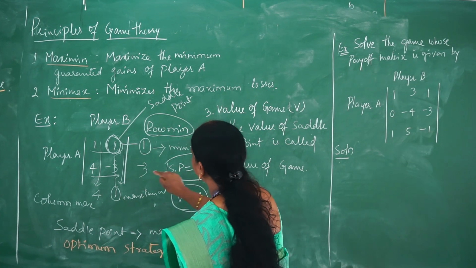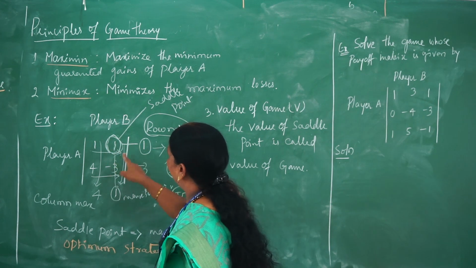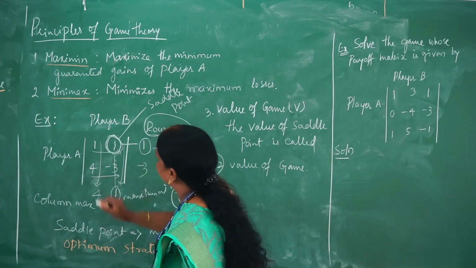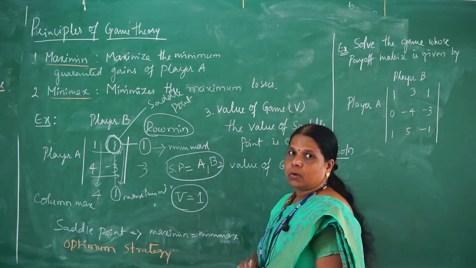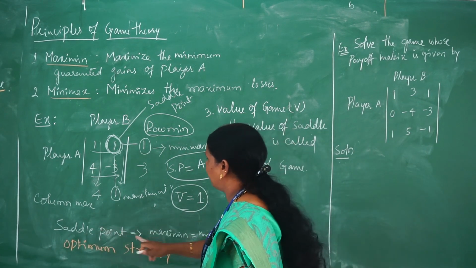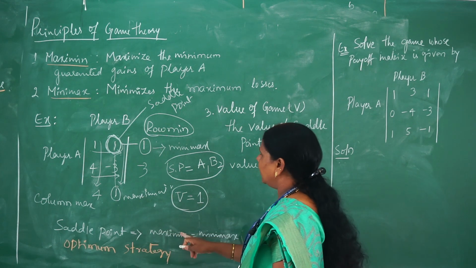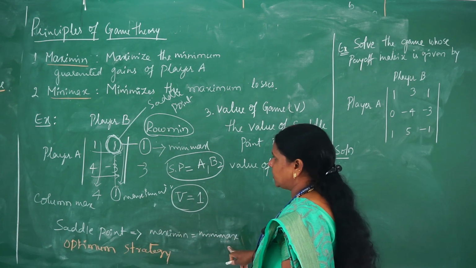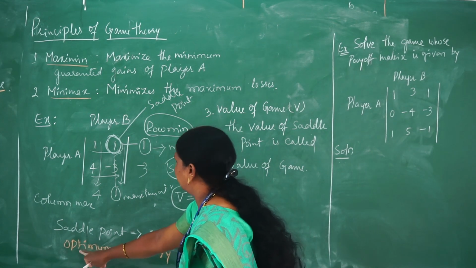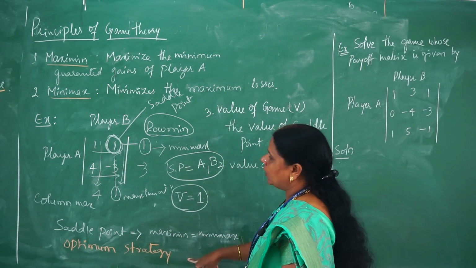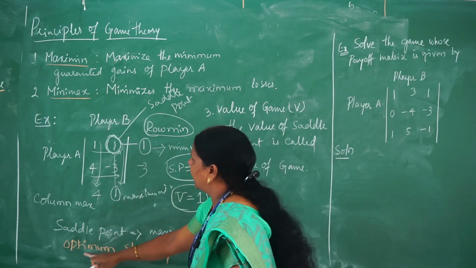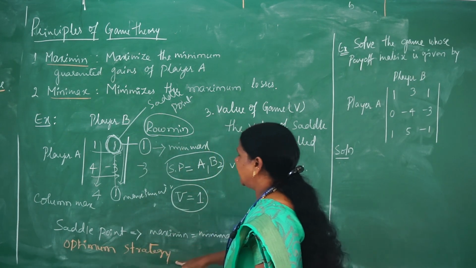So where both max min and min max are intersecting, that value itself is called the game value. So now here is how we find the saddle point: where both the maximin and minimax values are equal to each other, then that game is called an optimum strategy game, or we can say this payoff game matrix will be evaluated by an optimum strategy game.